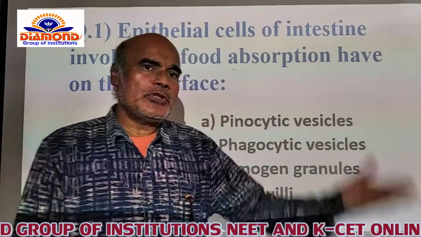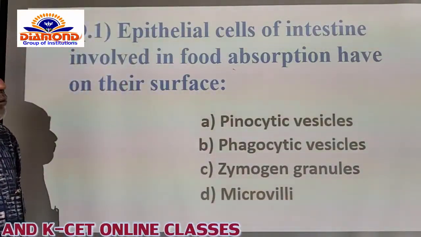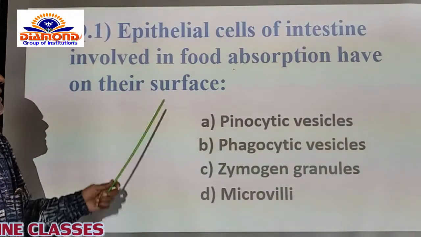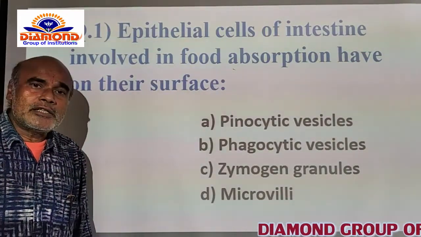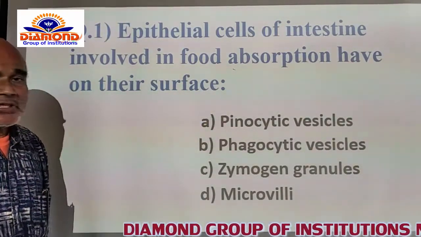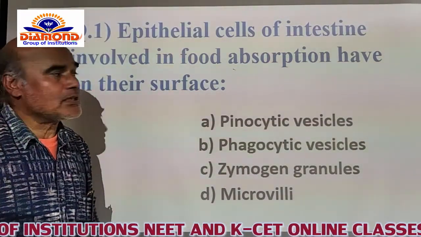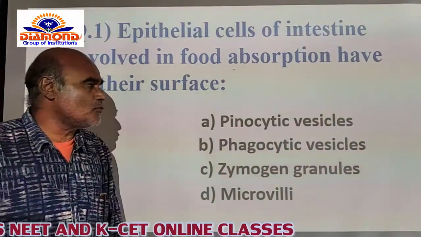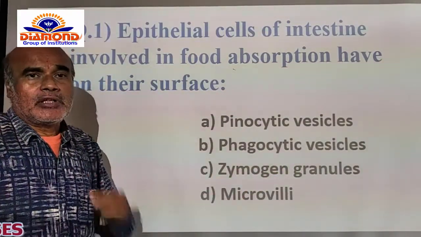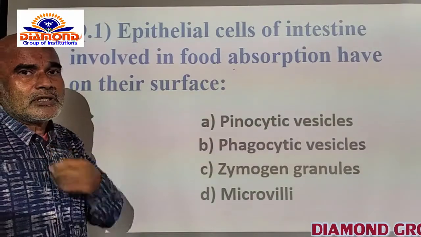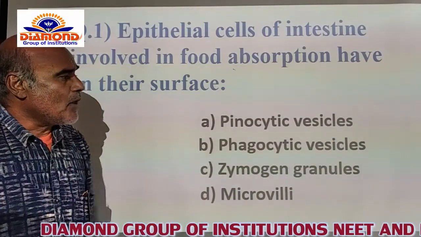Of course, epithelial tissue is classified into many types, and that is not concerned with this. And here, which specialized structure is present on the surface of the intestine to absorb the digested food particles? Now the options are given like this. A option, pinocytic vesicle. The pinocytic vesicles are not concerned with the absorption of the digested food particles here. And phagocytic vesicles, particularly the WBC are concerned with phagocytic vesicles, or else infected bacteria can be controlled and engulfed by the phagocytic vesicles.